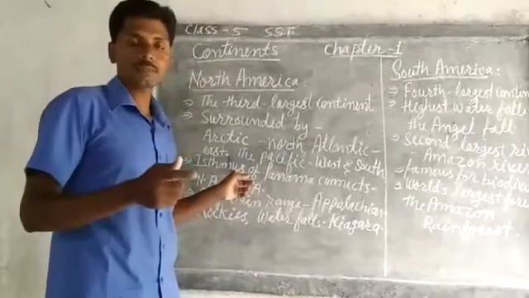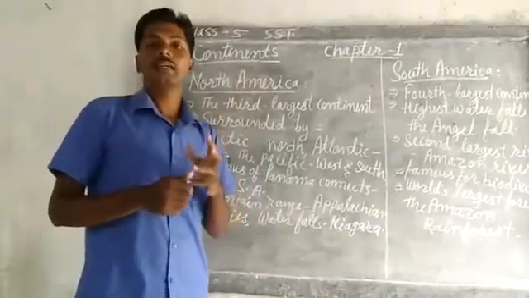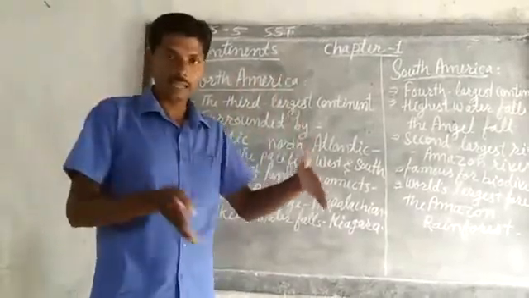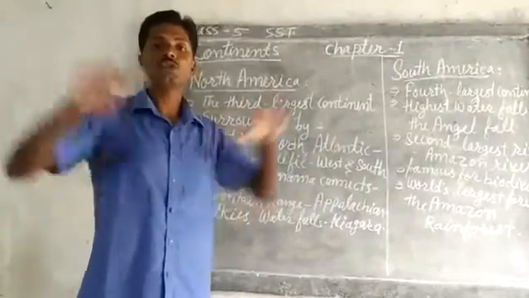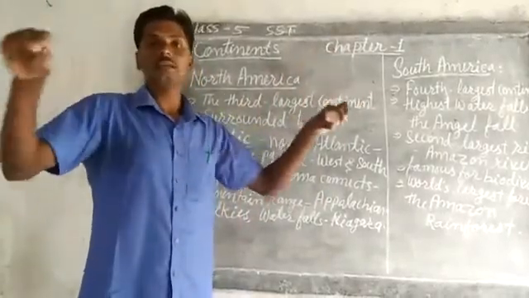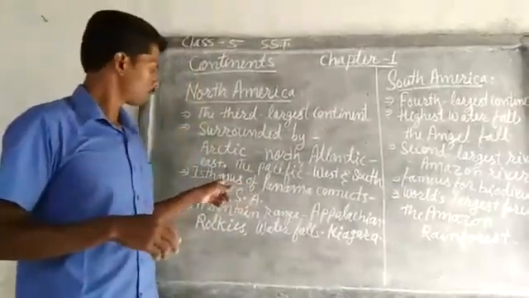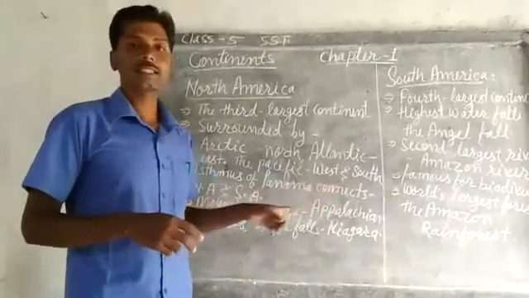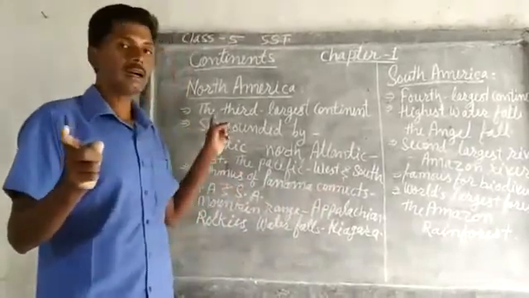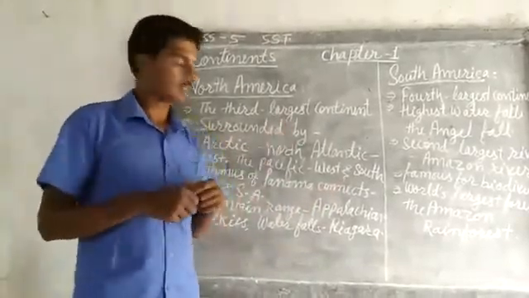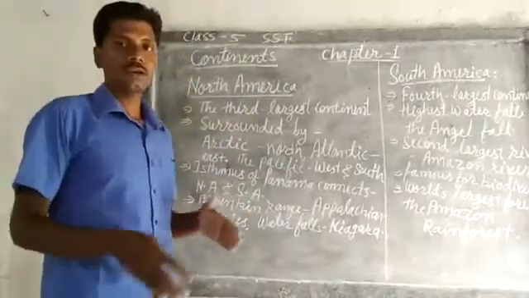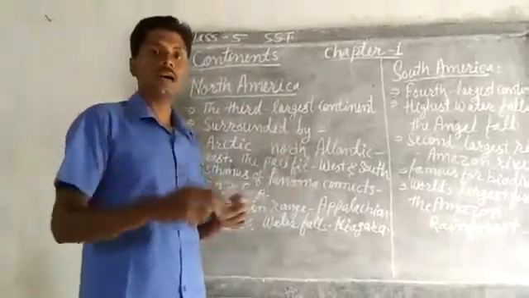What is an isthmus? An isthmus is a land area which connects two main landmasses in between. That is called an isthmus. So the Isthmus of Panama connects North America and South America. This is one narrow land area by which the two continents are connected.